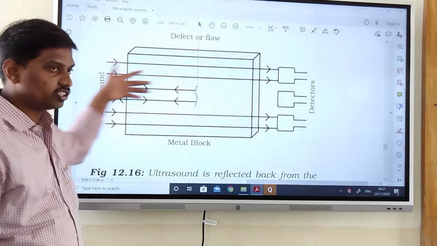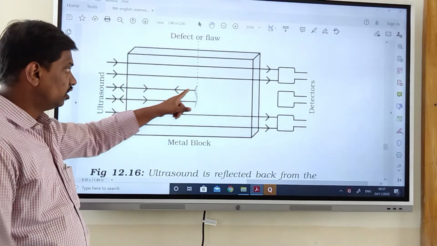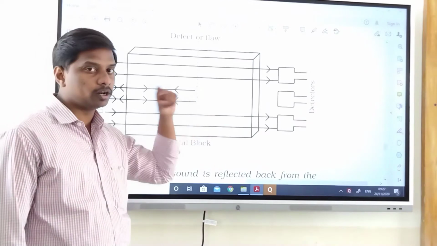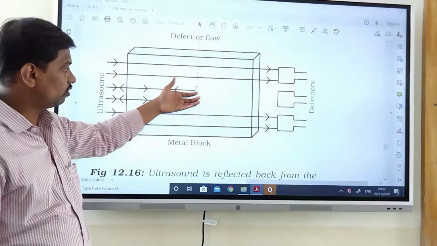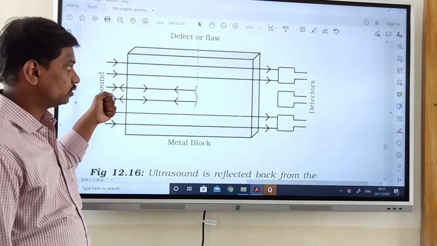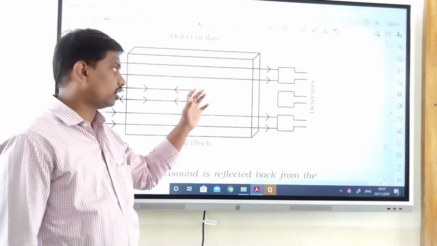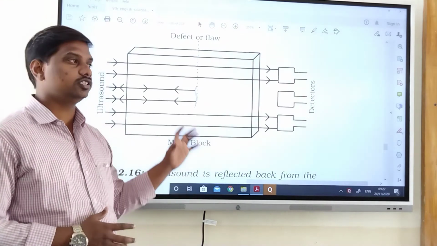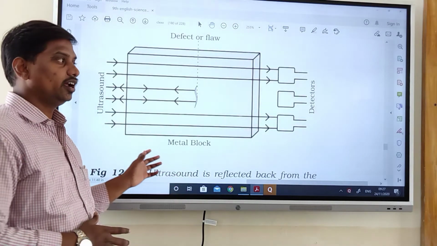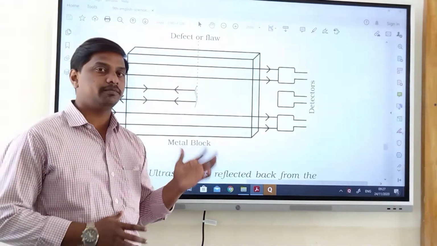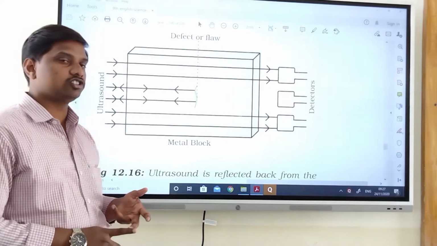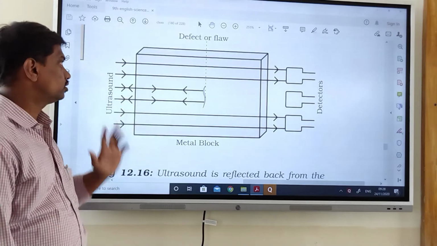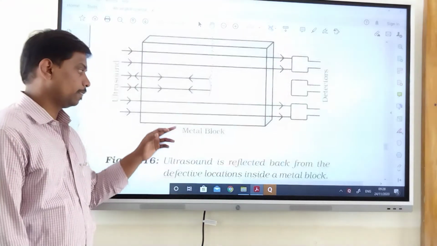they will pass through like this, the ultrasounds or ultrasonic waves. This is the metal block. If you have any crack in the middle portion, then the ultrasound will come back from that crack. From where it comes back, we can find the crack and conclude that this metal block is a defective piece, and we can't use it in big constructions like buildings, bridges, or machinery parts. Like that we can avoid disaster by using these ultrasonic waves.